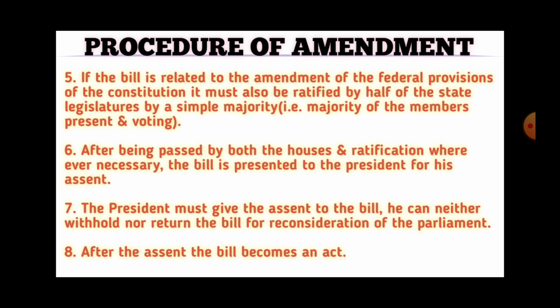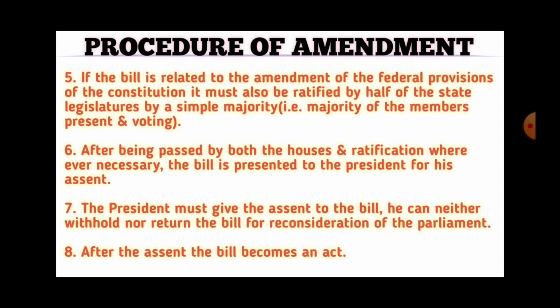For example, if there are 300 members present out of 545 members of the Lok Sabha, then the consent of 50% plus 1 members is needed to pass such bill. It means if 151 members will give their consent in favor of the bill, then the bill is deemed to be passed. Step number 6.